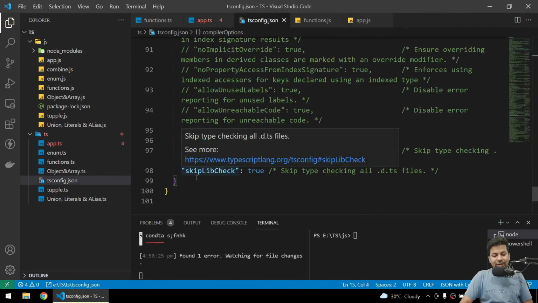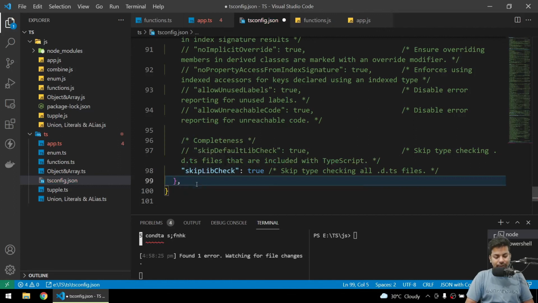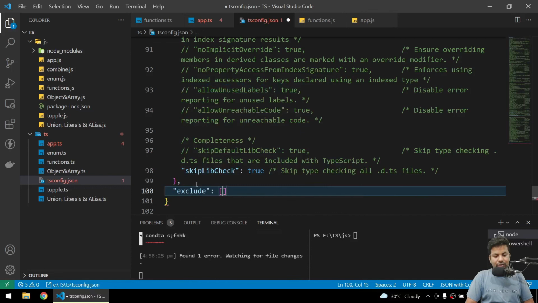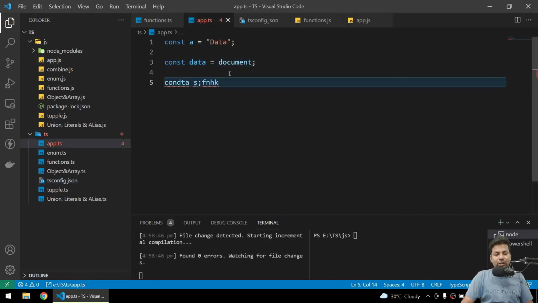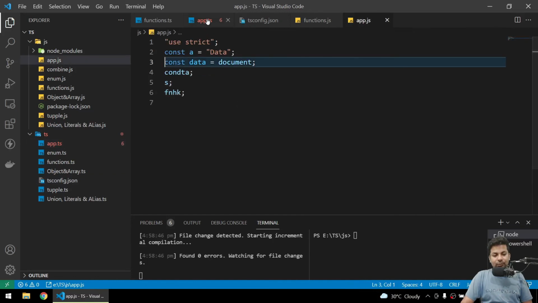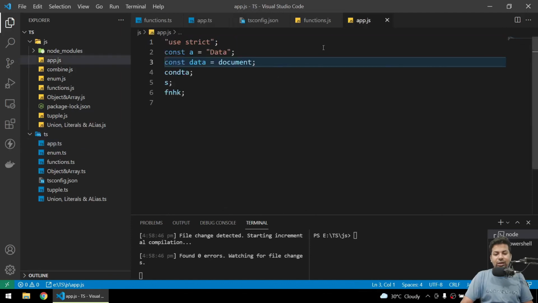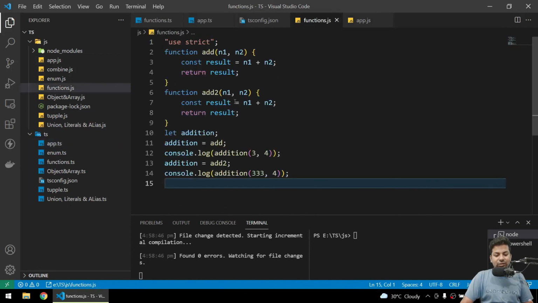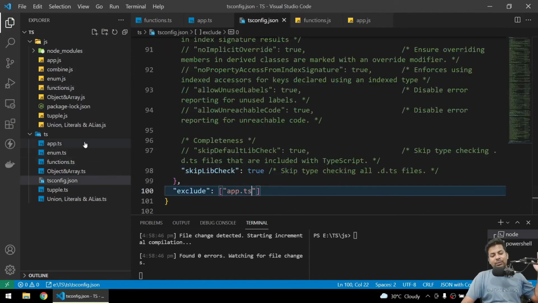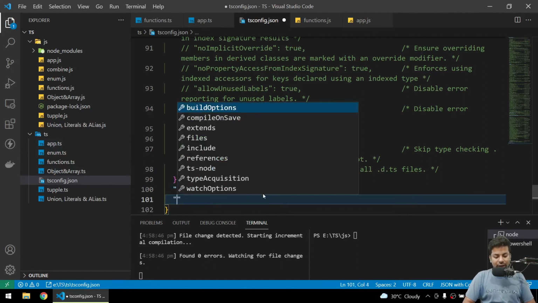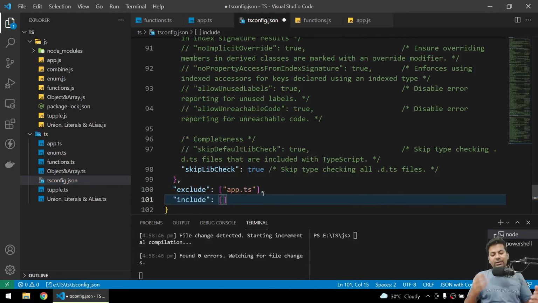So at the end I'll put a comma and say exclude, and I'll give the file name app.ts, exclude that. Now it will not compile. If I remove everything from here, save it, see, app.js is still there, because I said exclude this app.ts file from compiling. The same way we can say include also, like which files to include, give an array, and write the file names.